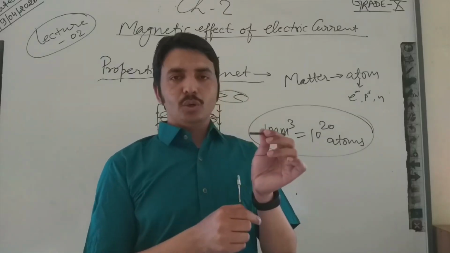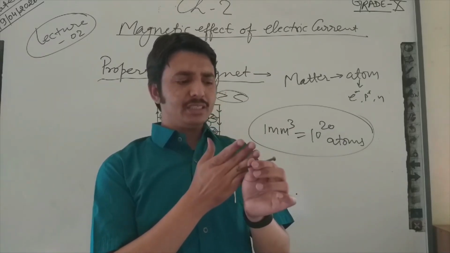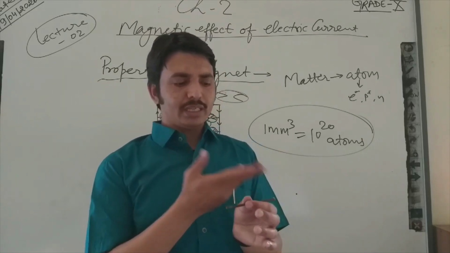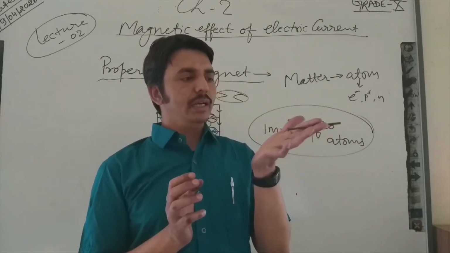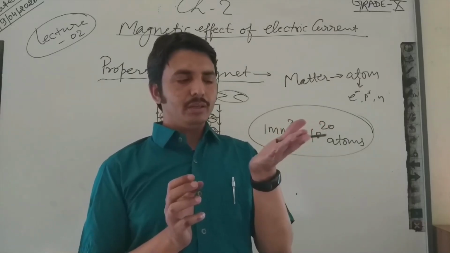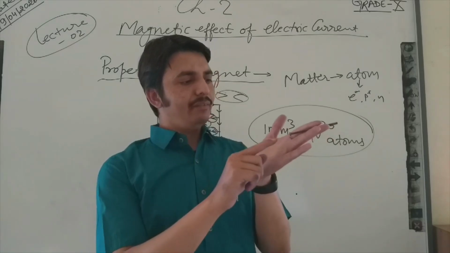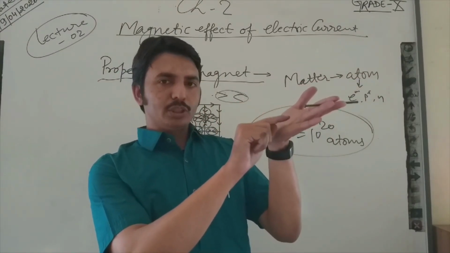So nothing will change in this end and this end, the composition will not change. So why are we saying this end is south and this end is north? If we change this end, if I expose this end to you, then I will see from this side that the direction of current will be opposite.